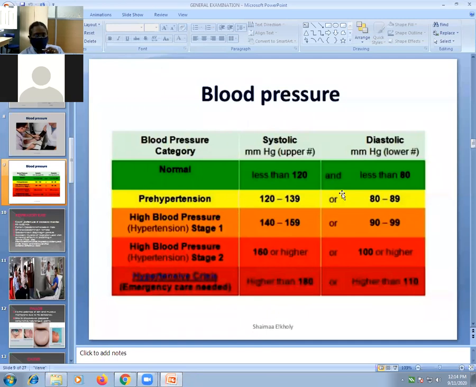And this is the pre-hypertension stage, 120 to 139 and 80 to 89. This is called the pre-hypertension stage. But we take the normal range as 100 to 140 and 60 to 90. So that is about blood pressure and hypertension stages.